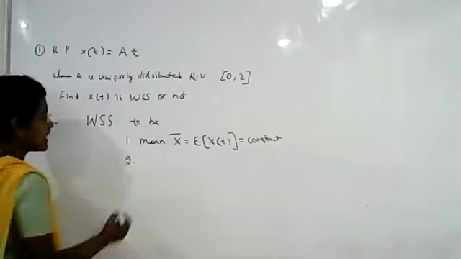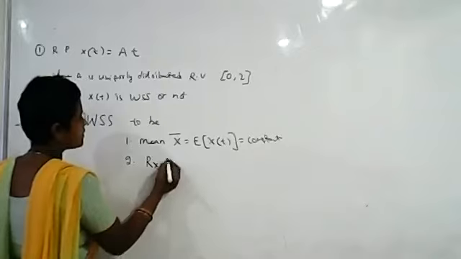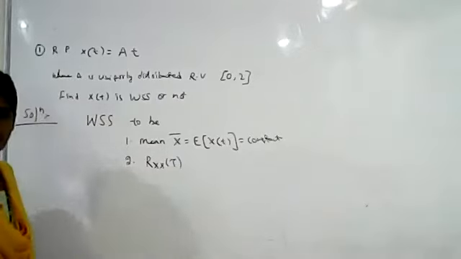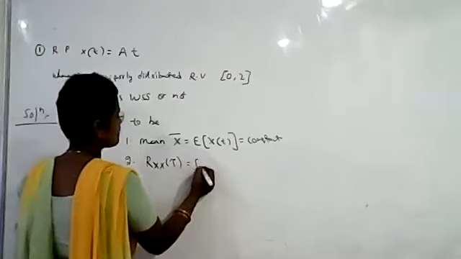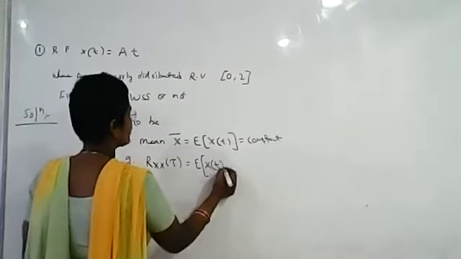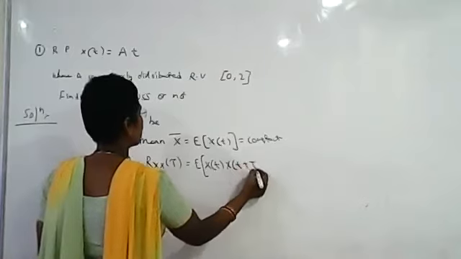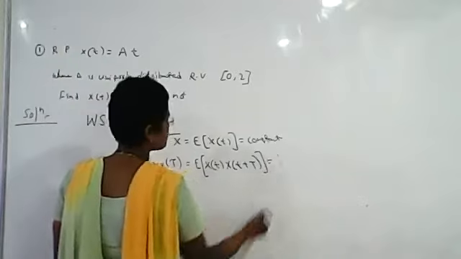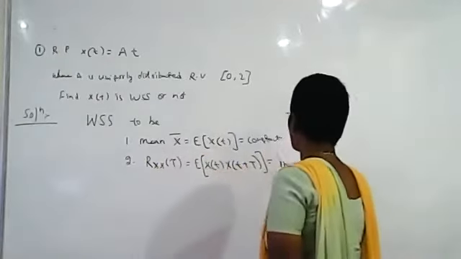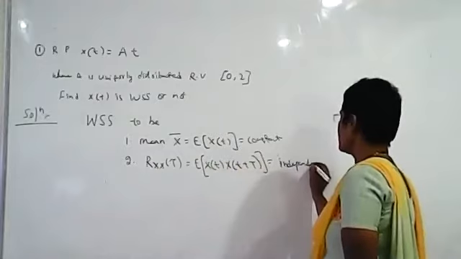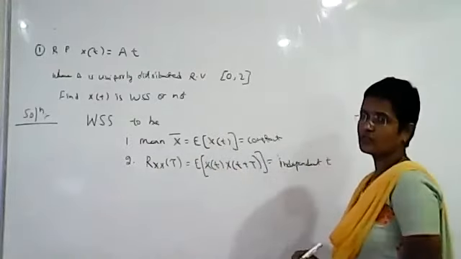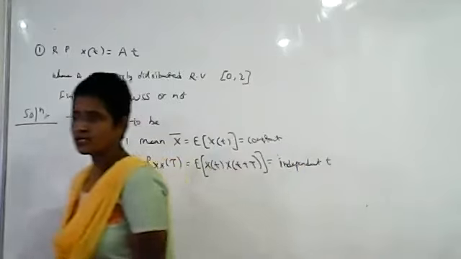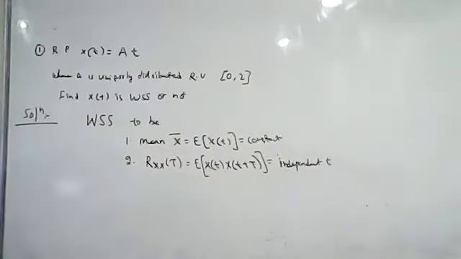The second condition is that the autocorrelation function Rxx(tau) is equal to the expected value of X(t) X(t plus tau). This value should be a function of tau and independent of t. You should not have any t term in this function. If these two conditions are satisfied, then the random process is called a stationary random process.